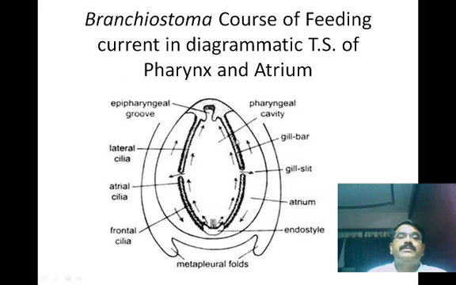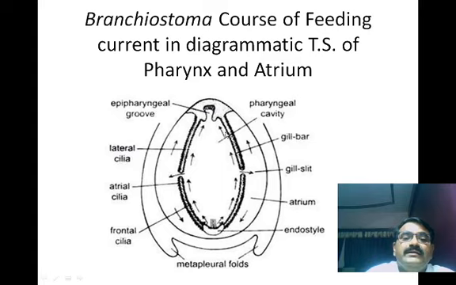Now in the case of Branchiostoma or Amphioxus, the course of feeding current in a diagrammatic transverse section of the pharynx is shown here. Here at one end there is the epipharyngeal groove, and at the other end there are the metapleural folds. Here at the base there is the endostyle.